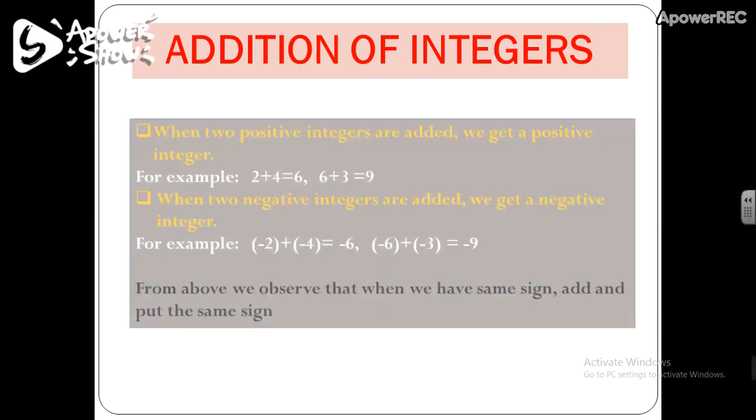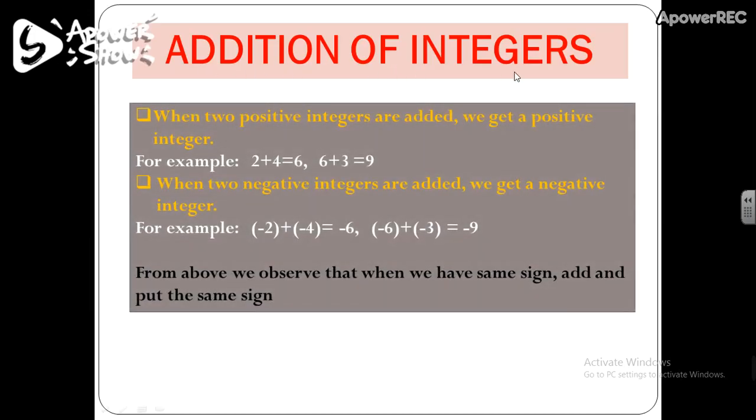So let's learn the first concept, that is addition of integers. When two positive integers are added, we get a positive integer. So the first fact says that when you add two positive integers, then again you get a positive integer. For example, 2 plus 4 equals 6. Here 2 is a positive integer, 4 is a positive integer, and after adding 2 and 4 you get 6, which is again a positive integer. Similarly, 6 plus 3 equals 9.